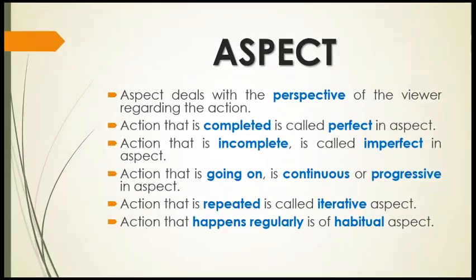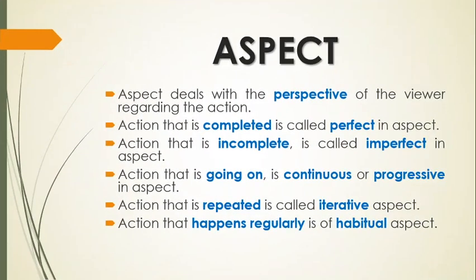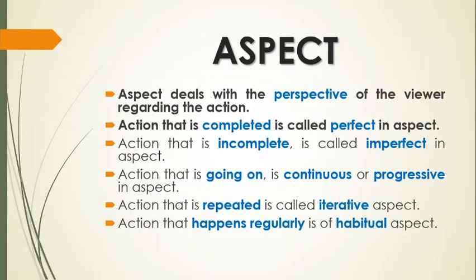Now let us talk about aspect. Aspect deals with the perspective of the viewer regarding the action. Action that is completed is called perfect in aspect. Action that is incomplete is called obviously imperfect in aspect. Action that is going on is continuous or progressive in aspect.